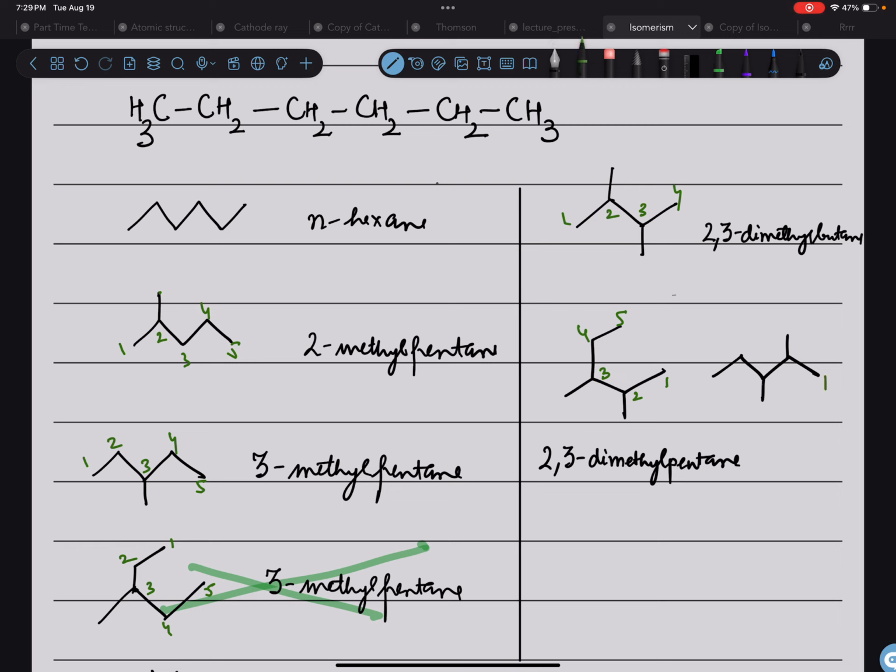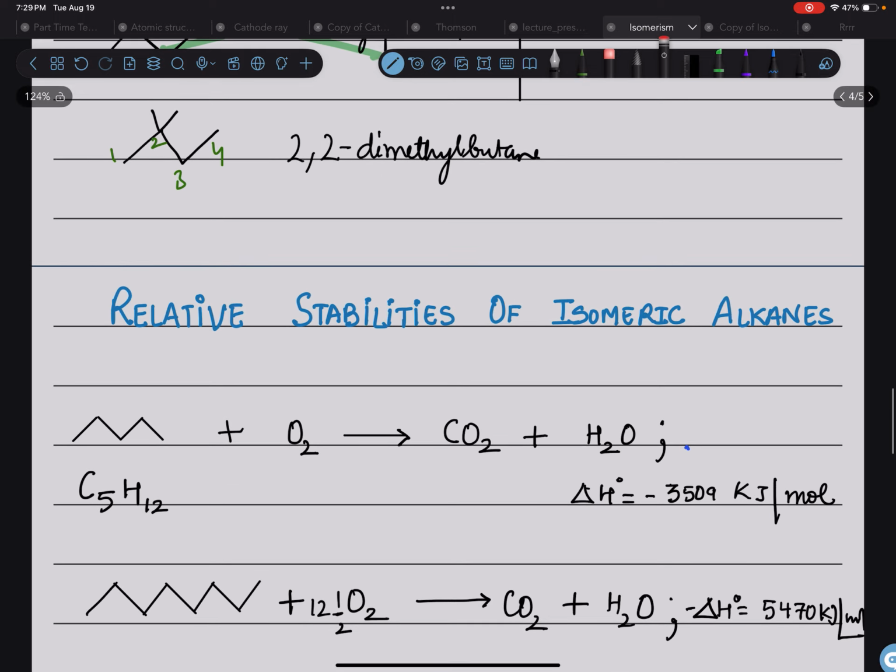Okay, what about the other one? Numbering 1, 2, 3, 4, 5. 5 carbons, so it is a pentane. At second and third, you have methyl. So 2,3-dimethyl pentane. So they represent the same compound. They are not isomers. They are the same compound, but it is written in a different way. Right?